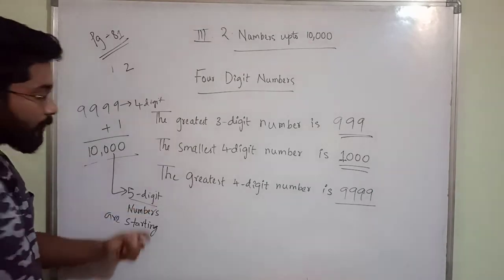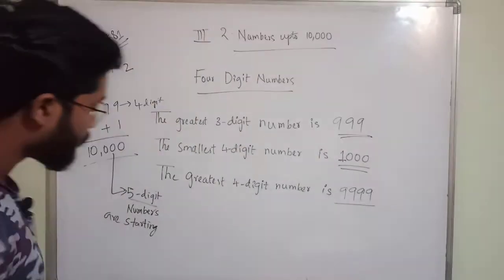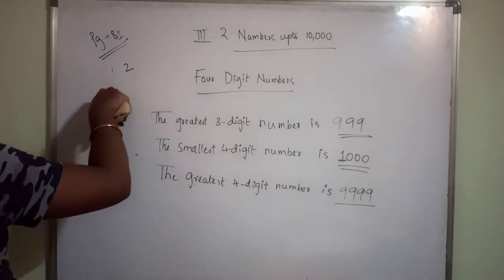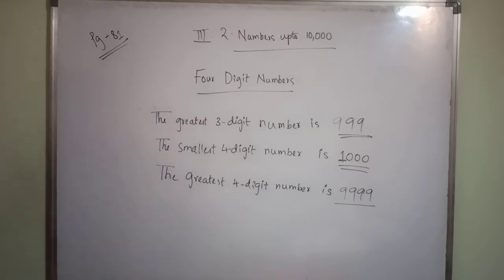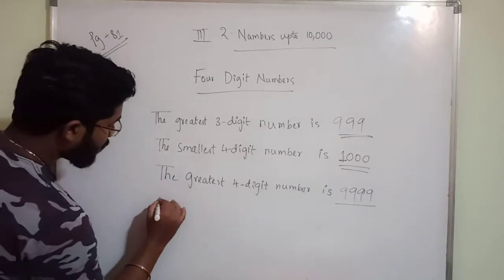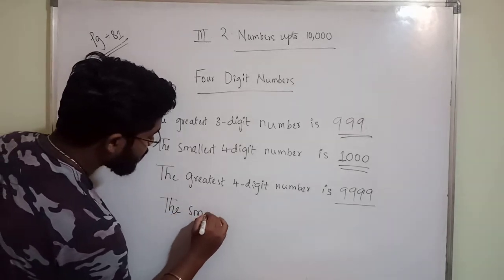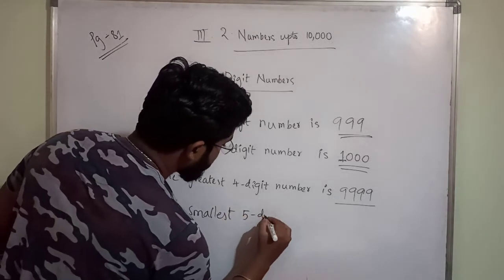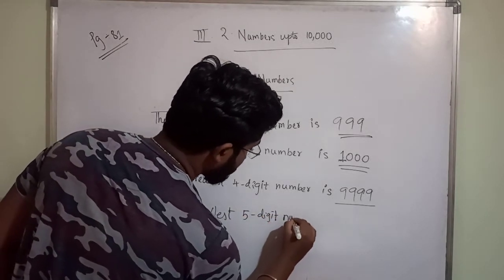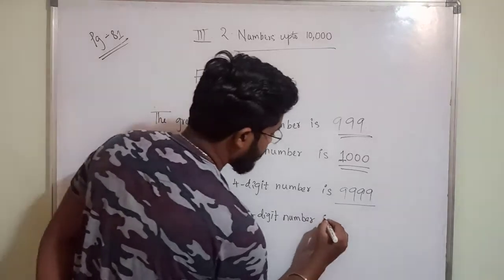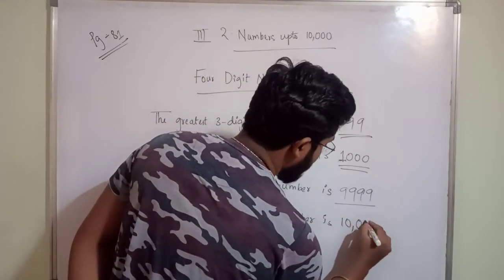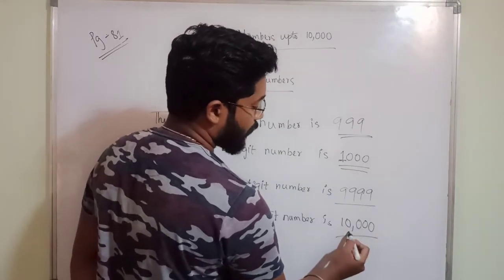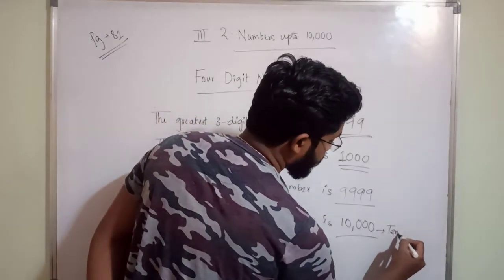Okay. So what we can write? What is this number? 5-digit number. Which one? Greater or smaller? This is the smallest 5-digit number. The smallest 5-digit number is what? 10,000. 10,000. This number is called 10,000. Okay.